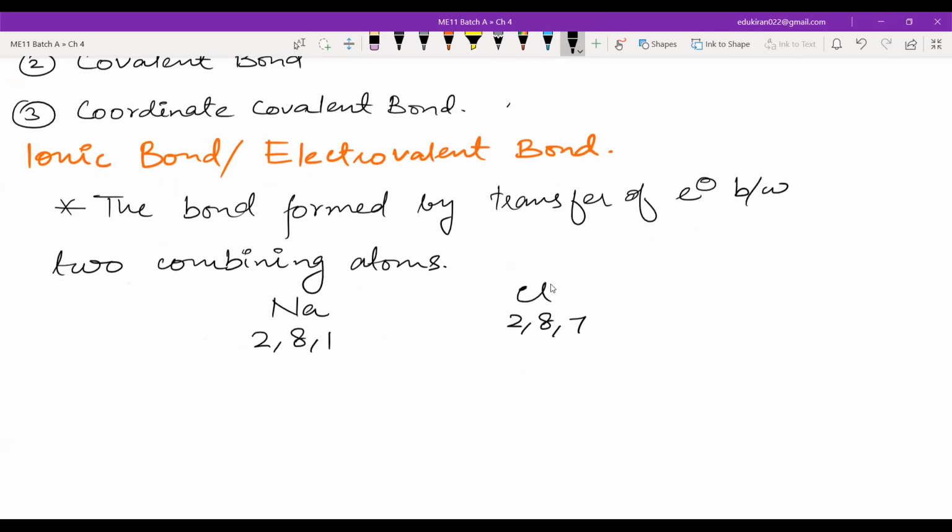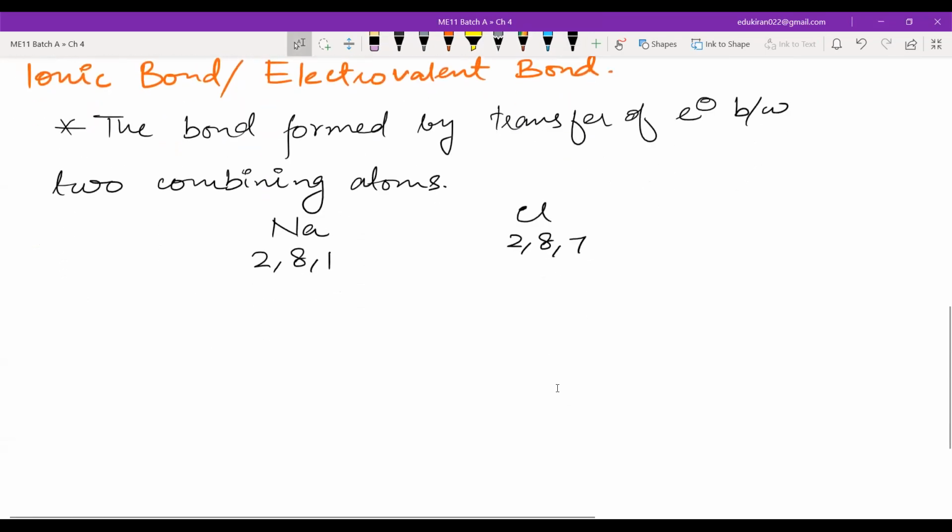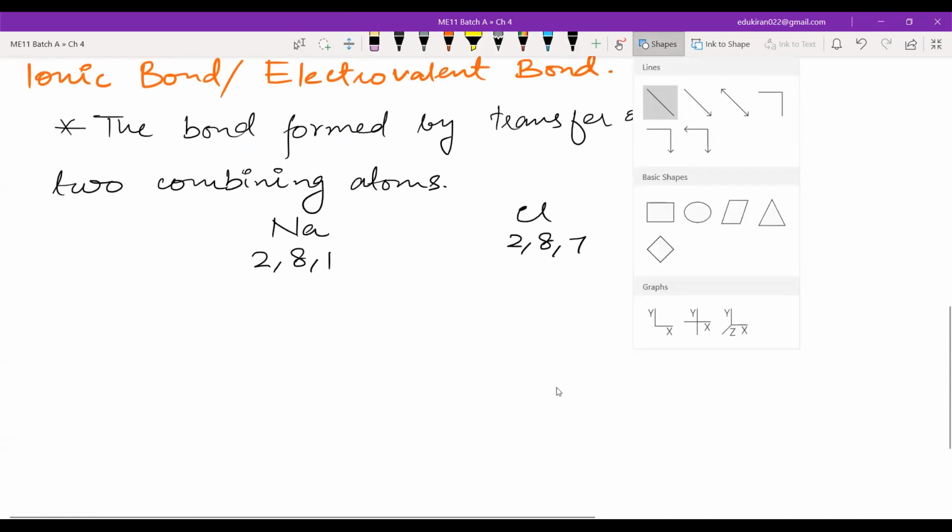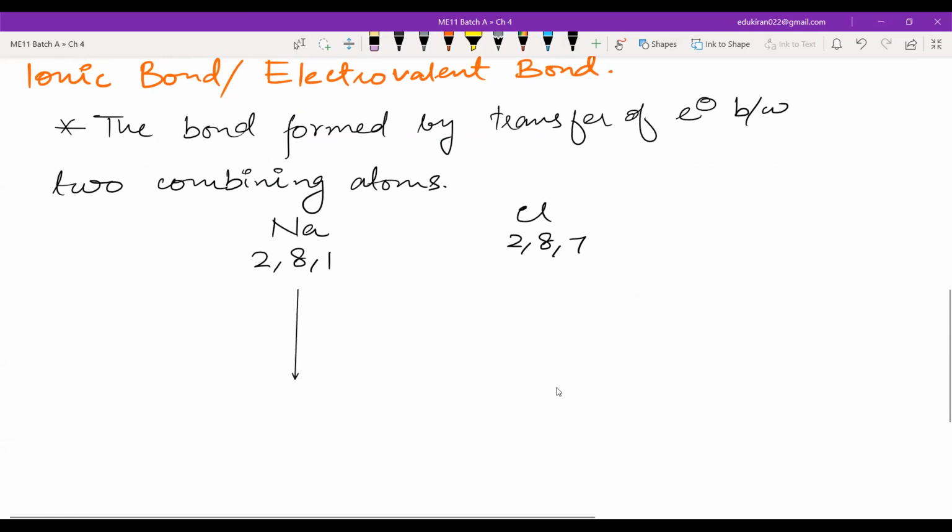So what will happen? Sodium will lose an electron like this. Let me just make an arrow here. And chlorine will be accepting one electron.